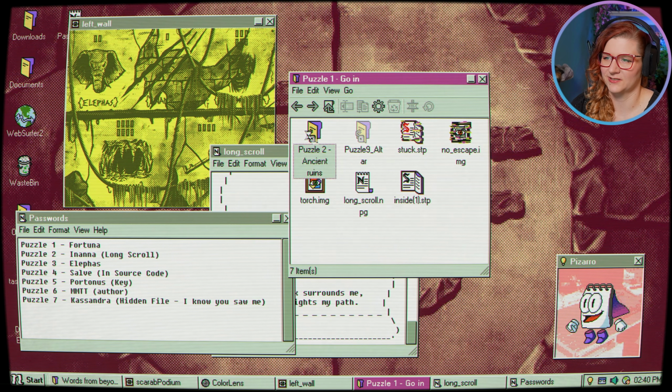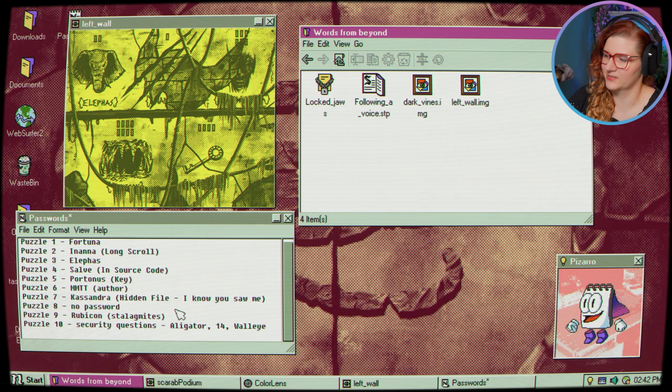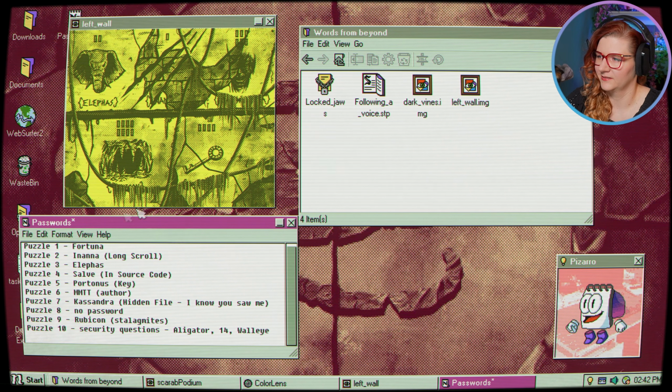Okay, back to passwords. Okay, so I've got the previous passwords from the first set of puzzles. And now we need to figure out what does this mean, right? Because yes, it's the elephant's password that was there to unlock puzzle 3. Then I think the second one that we can see, that's the Inanna password from puzzle 2 on the long scroll. Then the spooky guy, I assume is this one where we get the I know you saw me file. That's puzzle 7 Cassandra, and would be confirmed by the fact that it ends in an 8. Then this, I assume it's the stalagmites Rubicon. And then the key password was Protonus after the file had a wrong extension and we had to rename it.